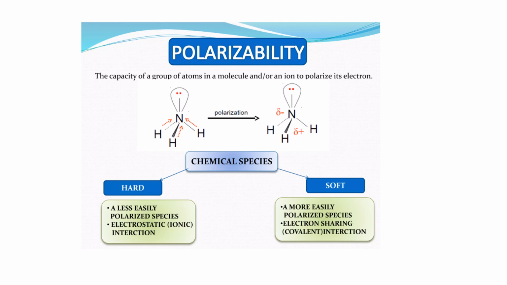So you just have to remember that anything that is hard has a small size, right? And it will have a higher electron density. While in the case of a softer acid or base, its size will be large and the electron density will be uniformly distributed throughout the atom or the ion.